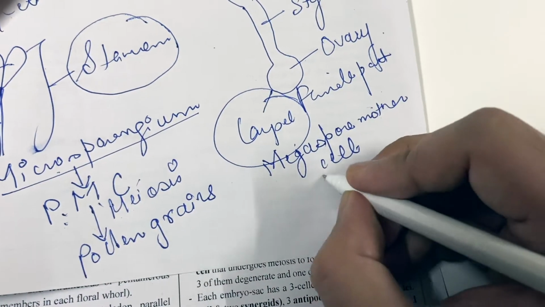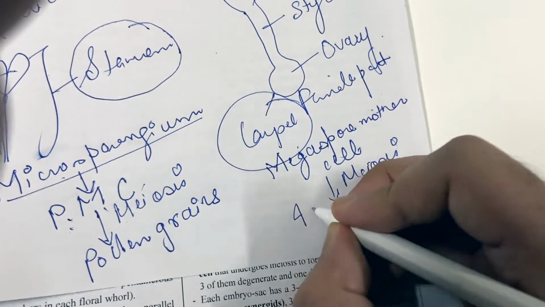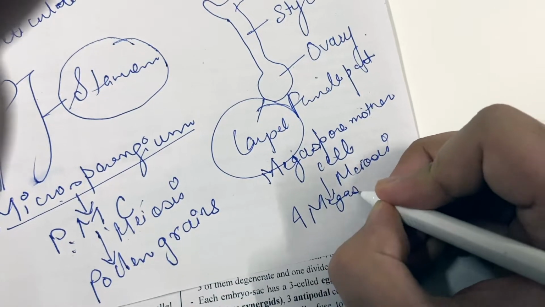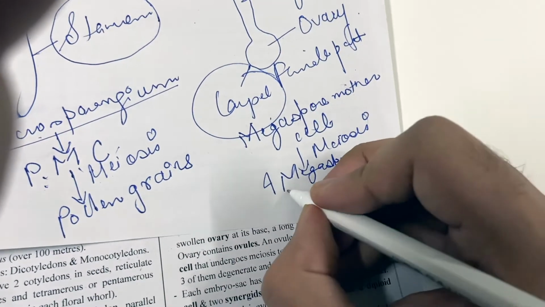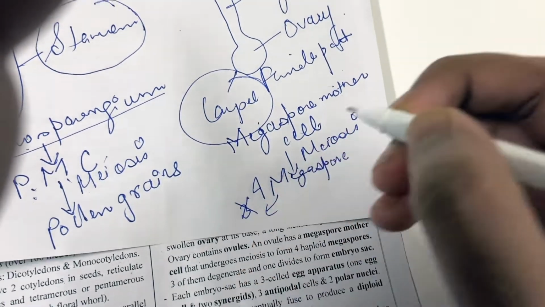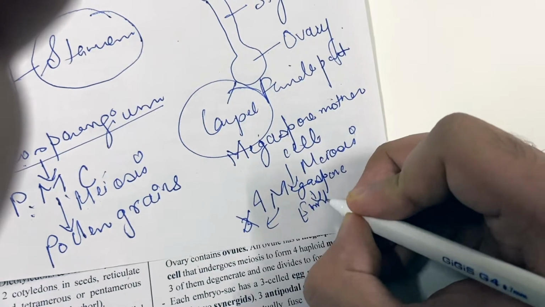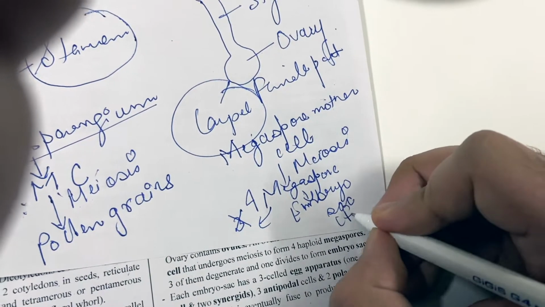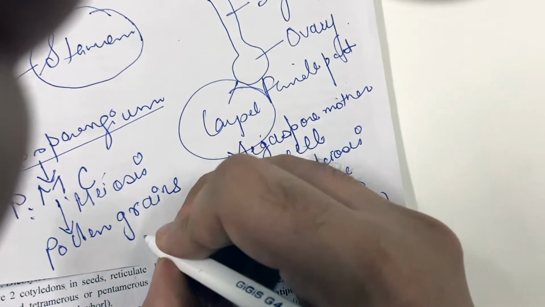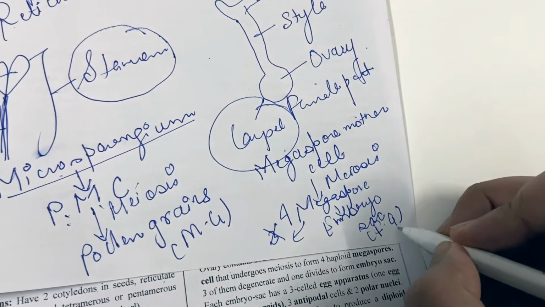This megaspore mother cell undergoes meiosis. Out of this, 4 megaspores are formed. Out of these 4 megaspores, 3 degenerate, and the one which is left behind develops into the embryo sac, which is the female gametophyte. Pollen grain is the male gametophyte and embryo sac is the female gametophyte.